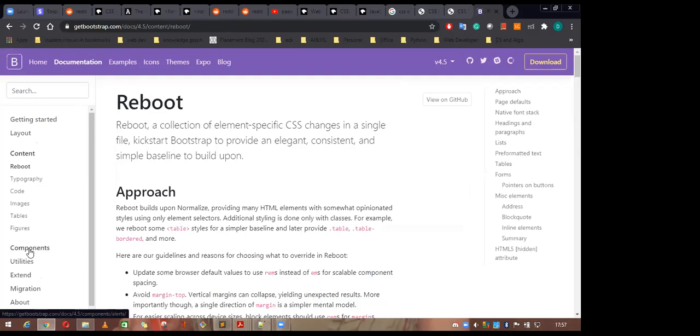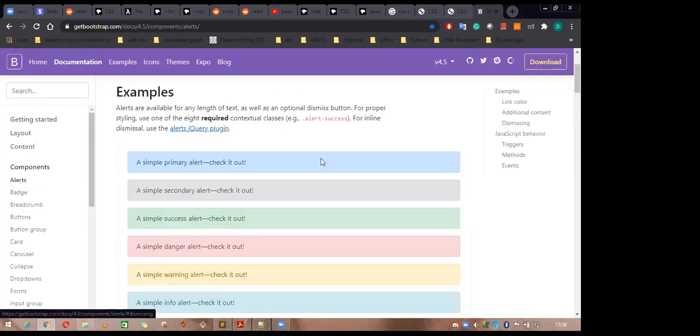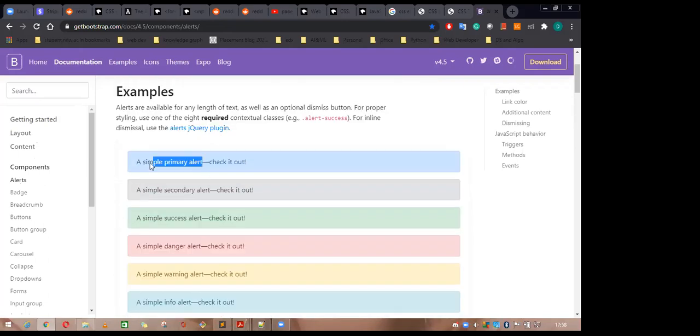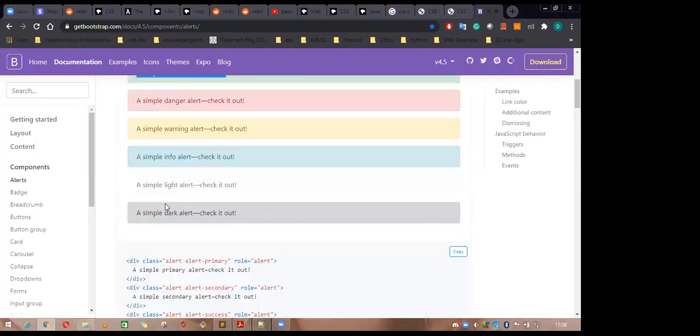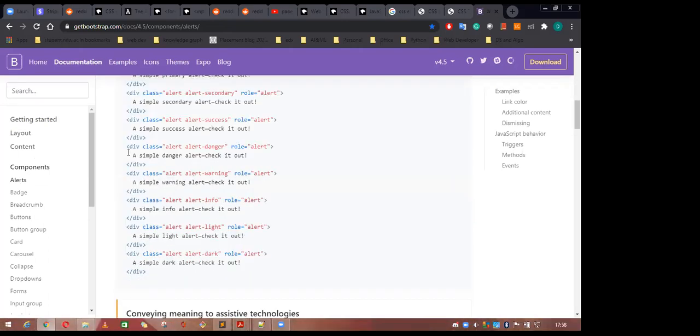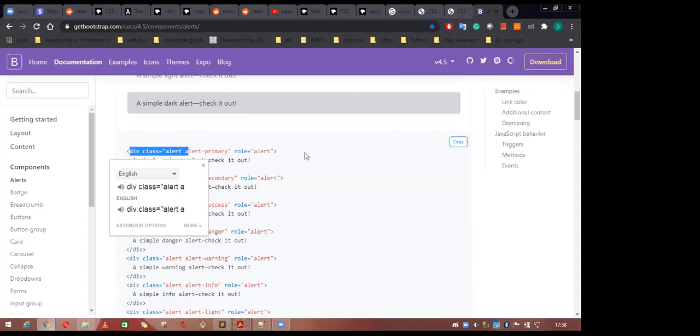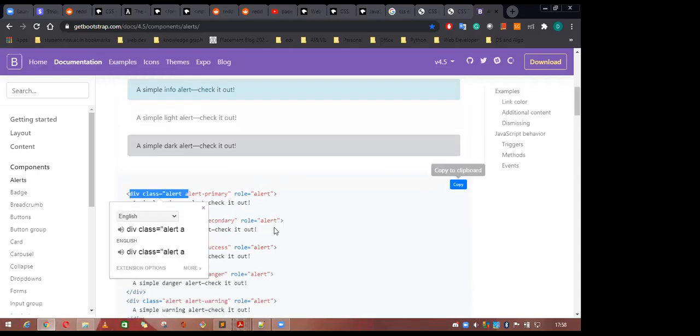I think the component is there. Yeah, you can see the alert button. These are all the different types of alert button. This is the simple alert, this is the secondary alert, and you can see the code is given for you. In the div section, the code is alert primary, and you can directly copy this one and embed it into the system.